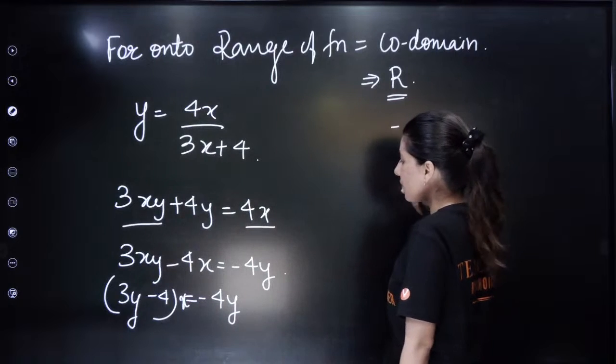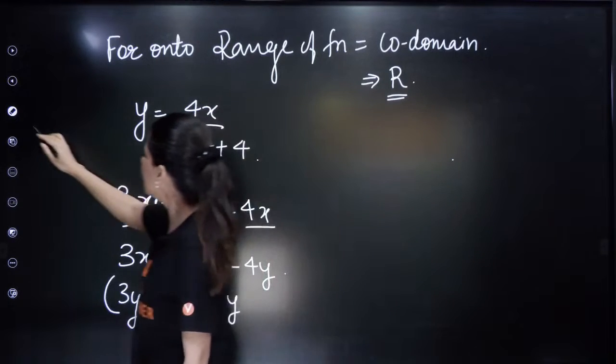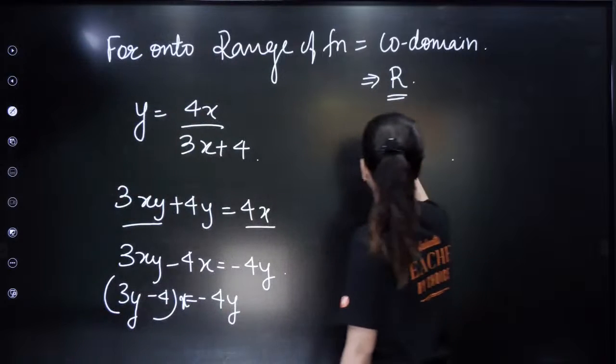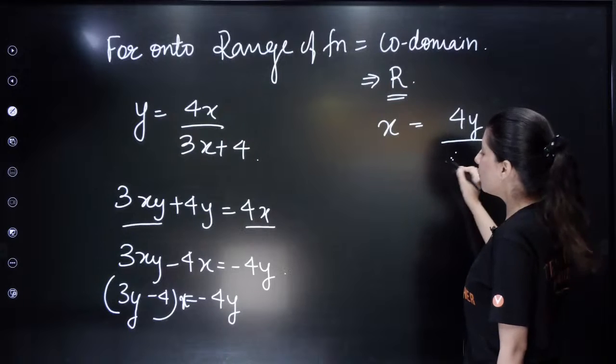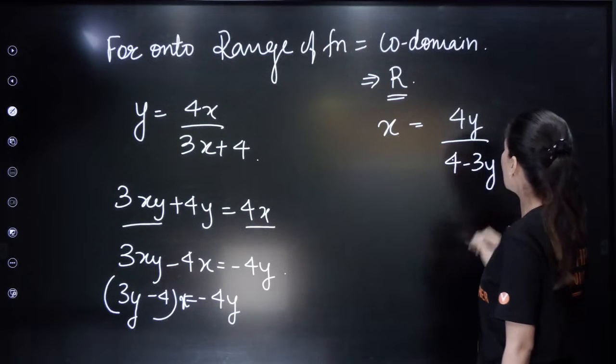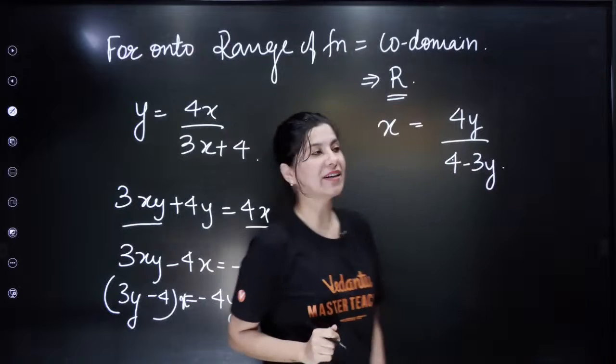So x will be what? Yes. x will be equal to 4y upon 4 minus 3y. Okay. So clearly now we need to find out the range.